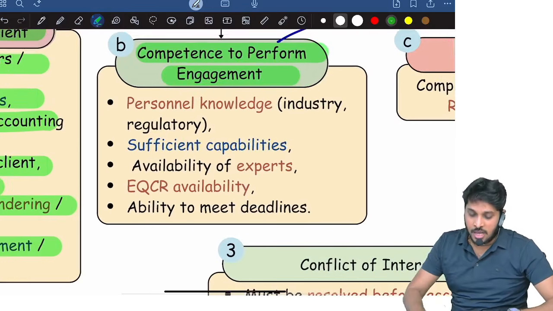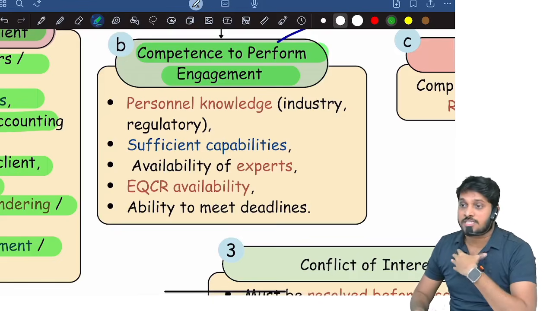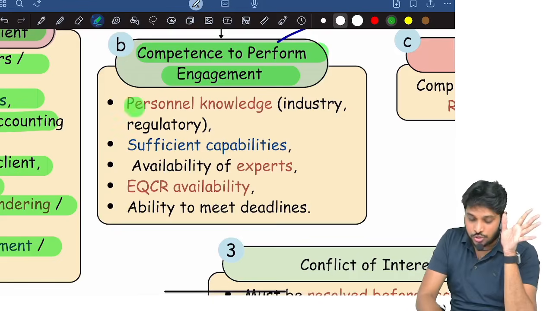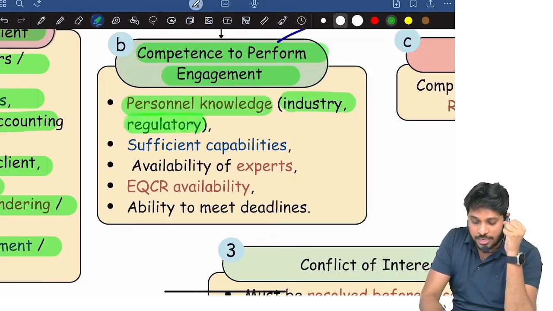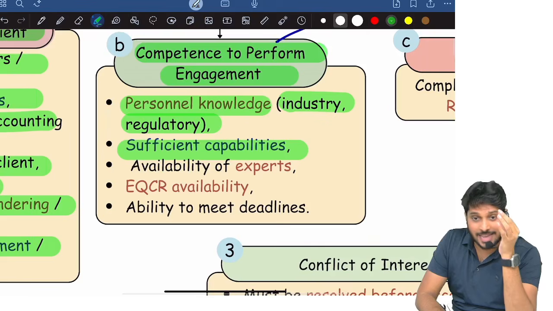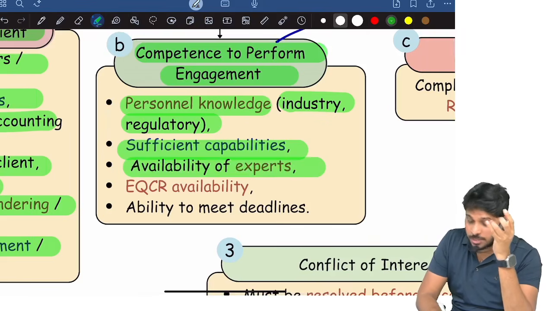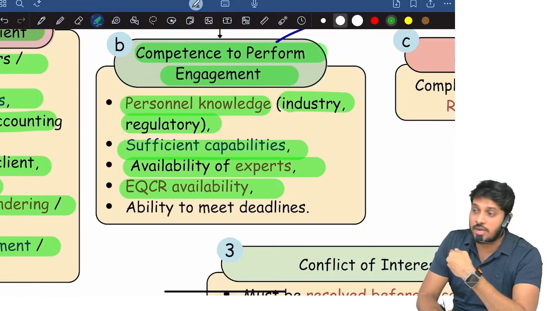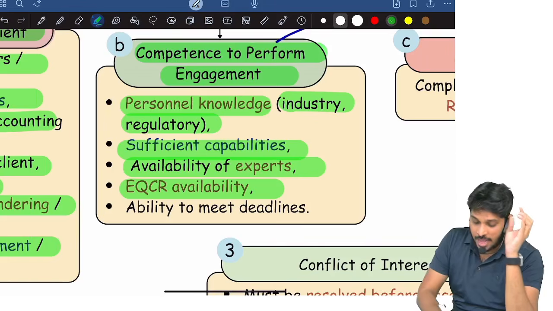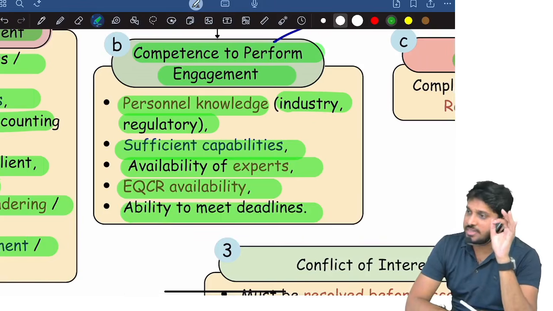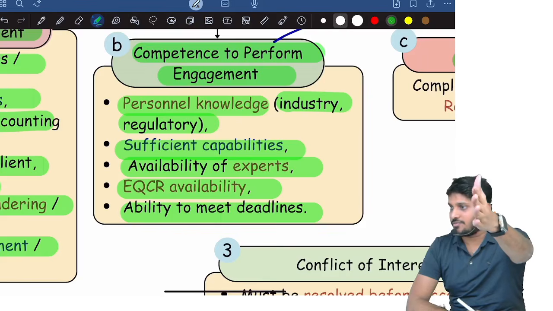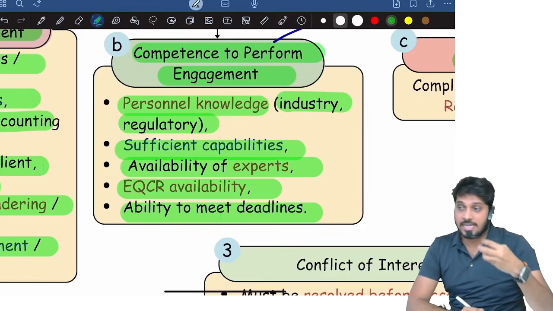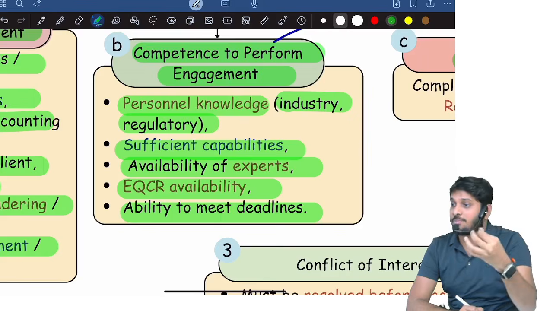Next, competence. Not only client integrity, you must have the ability to perform that engagement. So see whether your personnel have knowledge about the industry and regulatory. See, you have sufficient capability. See, you have availability of experts. Moreover, suppose for the first time we are doing listed company audit, see whether engagement quality control review is available or not in our firm, and whether we can meet the timelines and deadlines which client is asking for. All these points you should check. This is regarding competence, availability of resources, capabilities, all that.